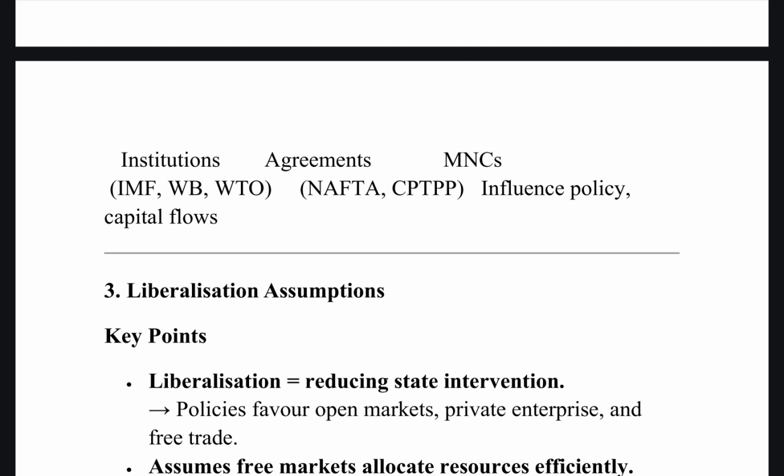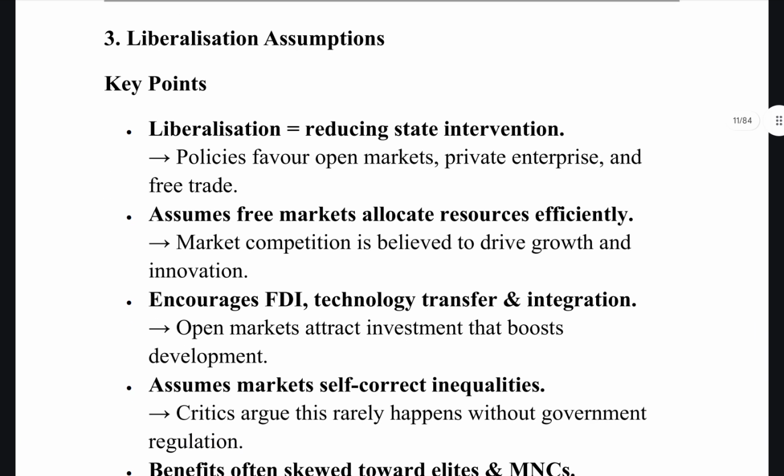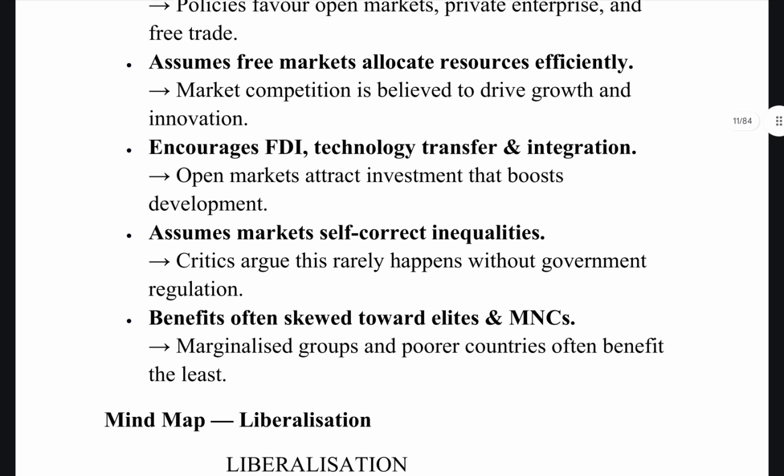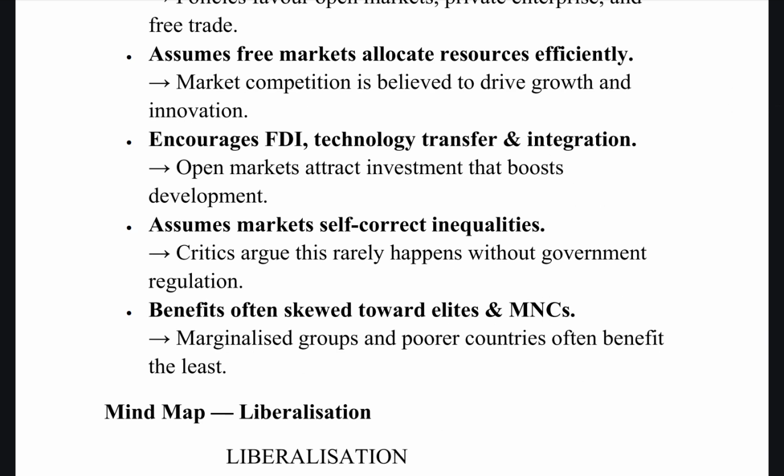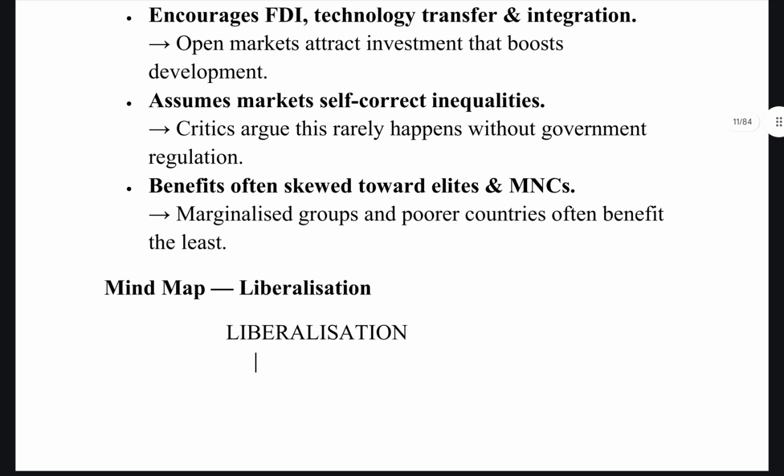So what are the assumptions in liberalization? It includes reducing state intervention. That is the core idea of liberalism. They favor open markets, private enterprise and free trade. It assumes that free markets allocate resources efficiently. It encourages FDI, technology transfer and integration. It assumes that markets will self-correct the inequalities, so the state need not intervene. Benefits are often skewed towards elites and MNCs. That is one of the major issues.